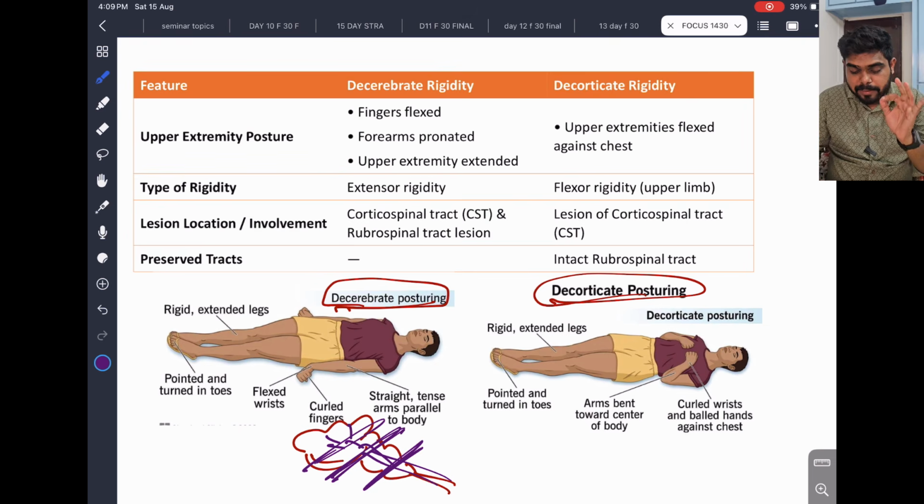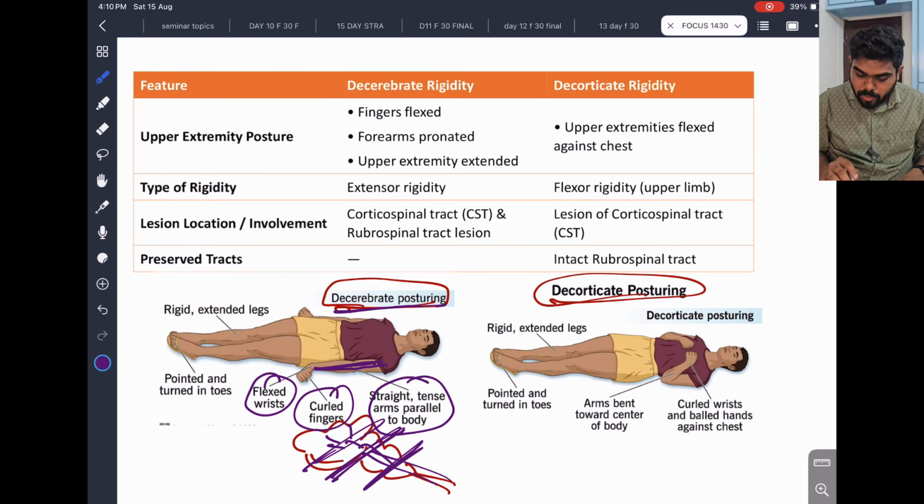In decerebrate rigidity, you can see the posture. See how this hand is straight. The arms are straight, parallel to the body, and you can see a flexed wrist and curled fingers. Only that is the difference you can see here. Rest all are the same. So in decerebrate rigidity, what happened? It is extensor rigidity. You can see the complete extension here. Corticospinal tract and the rubrospinal tract lesion.